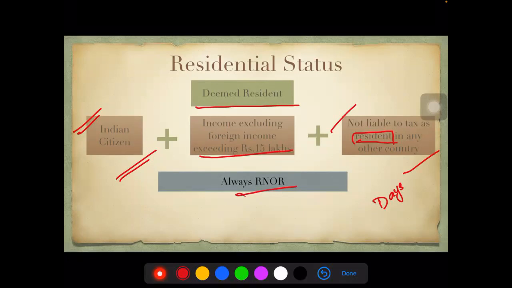So if the residential status question comes up, you will say they are deemed to be resident, but the residential status is RNOR. Okay, there is no such residential status as deemed resident. Be very clear. Your question can confuse you. In fact, I've taken up one question. Let's do that.